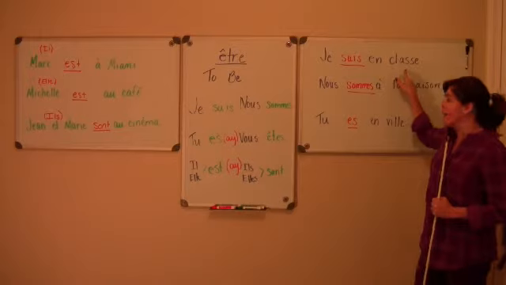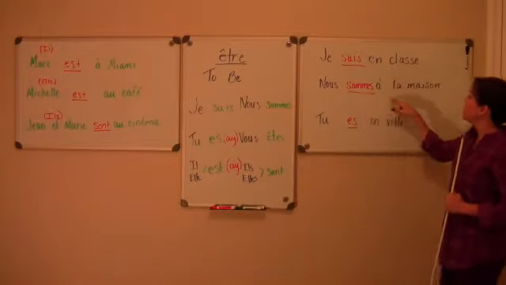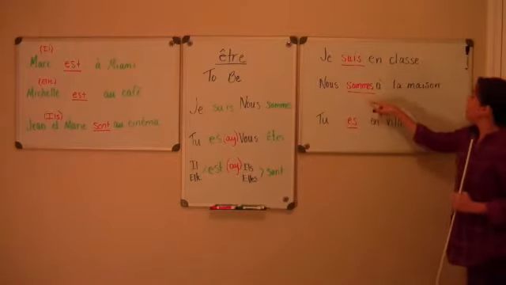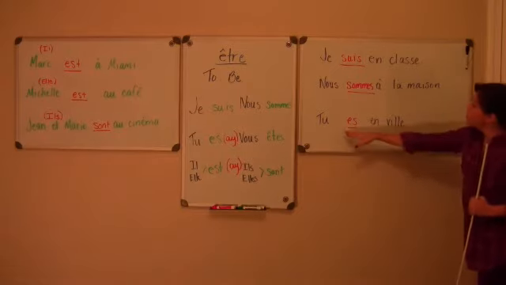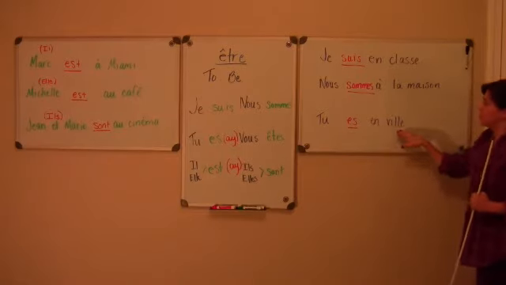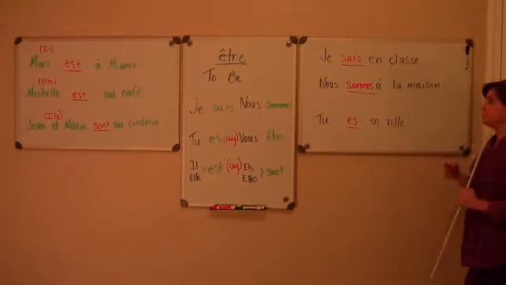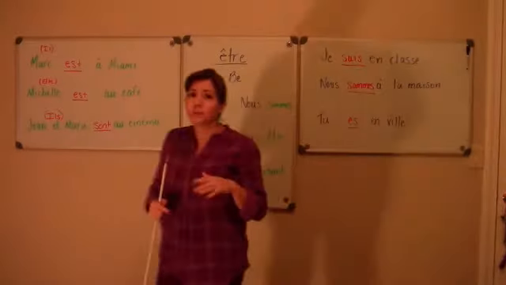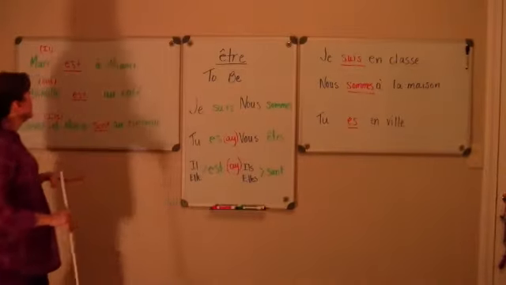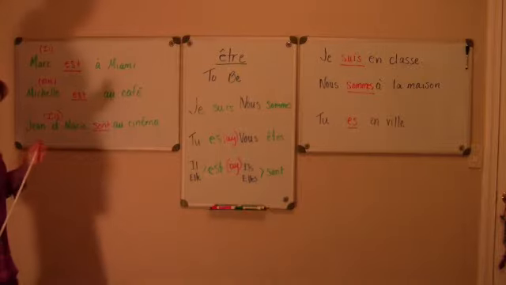I am in class. Nous sommes à la maison. We are at home. Tu es en ville. You are in town.